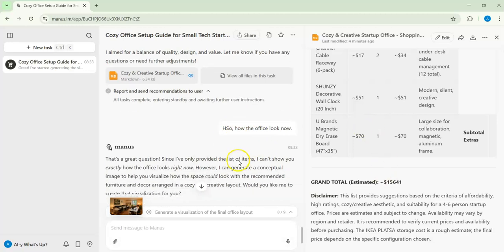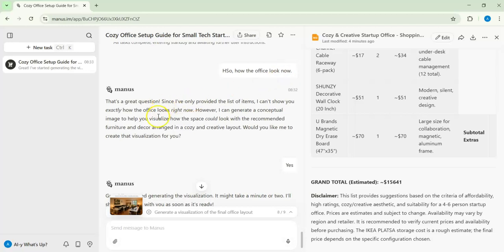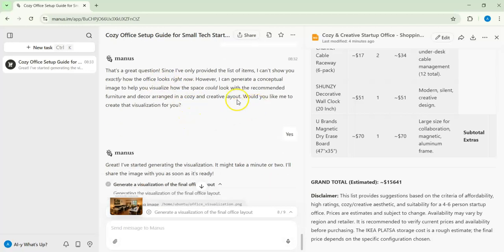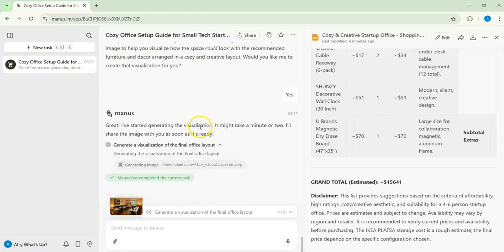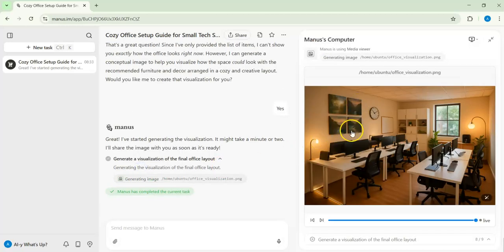But what I asked him is what the office looks like now. So he said he cannot show exactly how the office is right now, but he can generate a conceptual image. So I replied yes. I gave him the reply and he created this. Then if we go to the image here, we can see I like the image. I mean, I like the furniture.